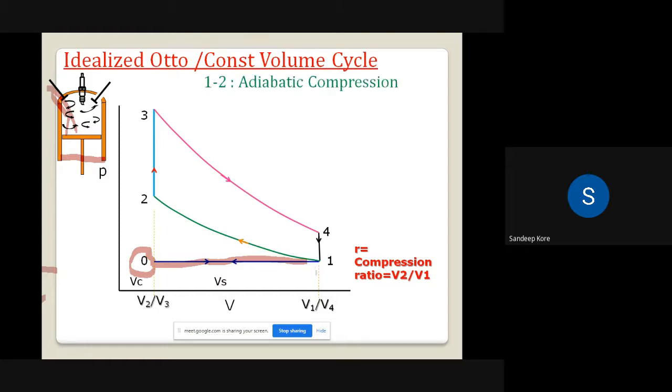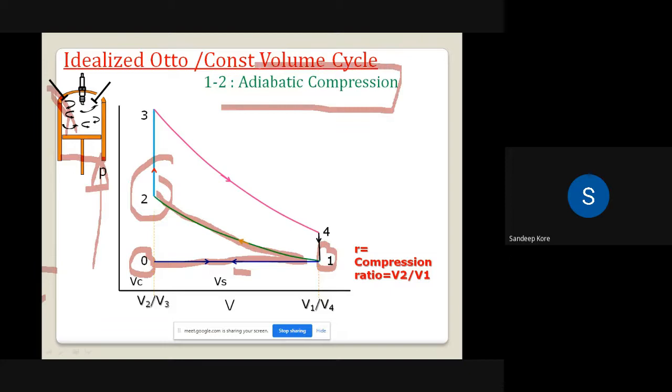Now we will go to the 1 to 2 process. Point 1 is where the piston is at TDC, and it starts to move in the upward direction. When the piston moves upward, you will observe a decrement in volume. So volume is going to decrease, and because of that the pressure is going to rise. So process 1 to 2 is called adiabatic or isentropic compression.